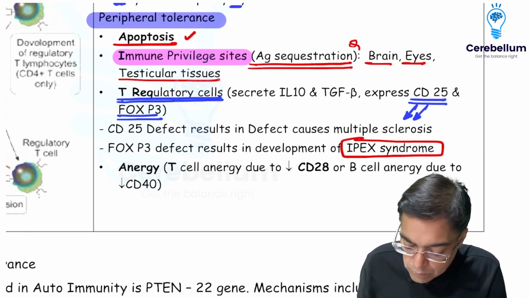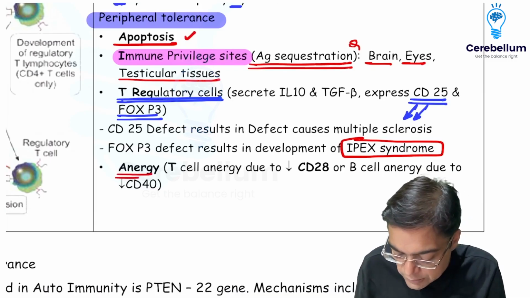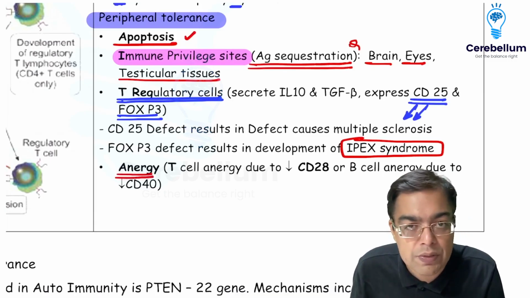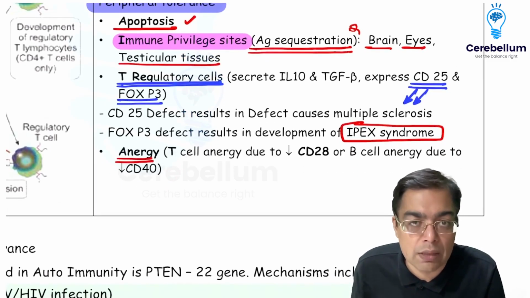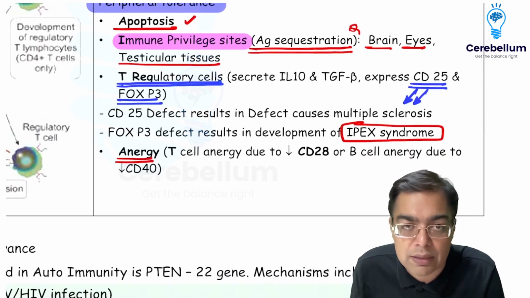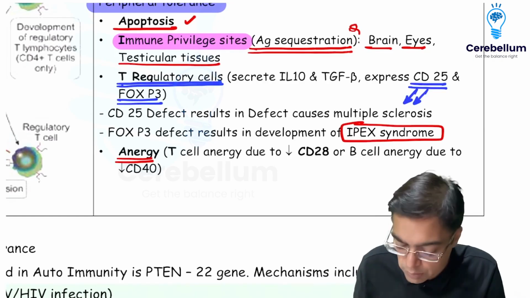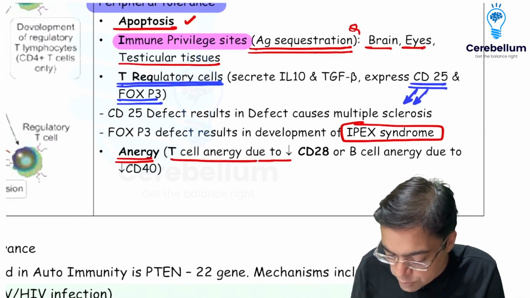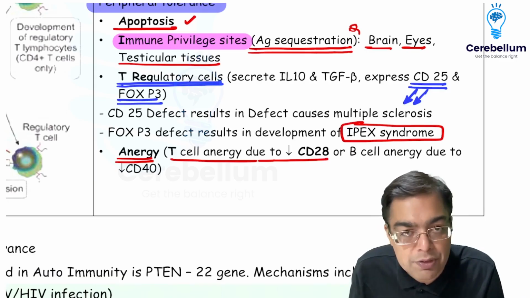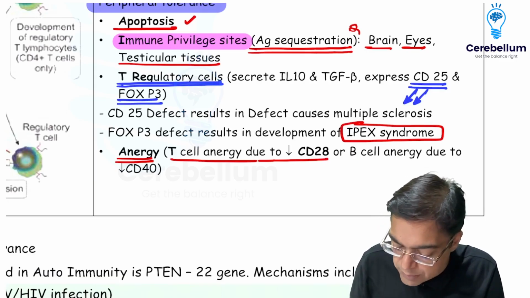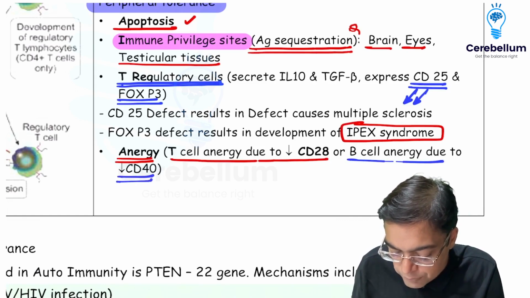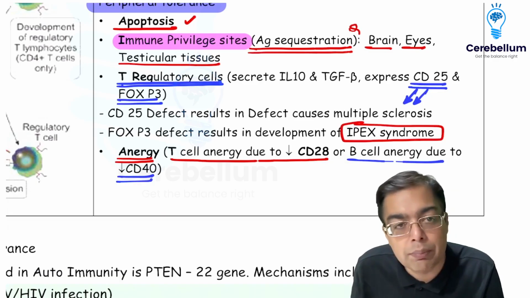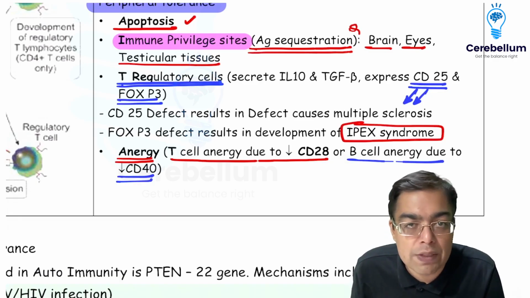When we are talking about anergy, anergy means that the activation is not taking place. That is usually because of improper co-stimulatory signal. So there can be a problem at the level of co-stimulatory signals, and this can be because of a T cell problem. T cell anergy is going to be seen because of decreased CD28 function, and B cell anergy can be seen because of a decrease in the functioning of CD40. So these are different mechanisms that we need to remember so far as peripheral tolerance is concerned.